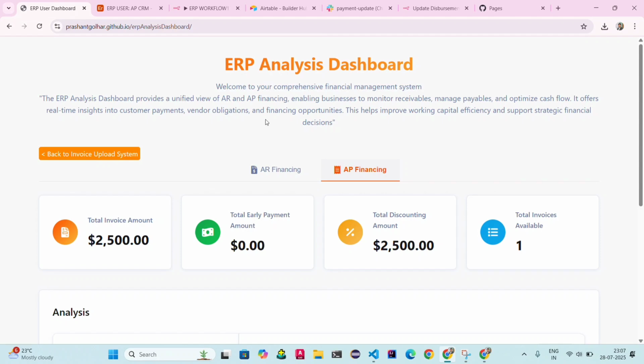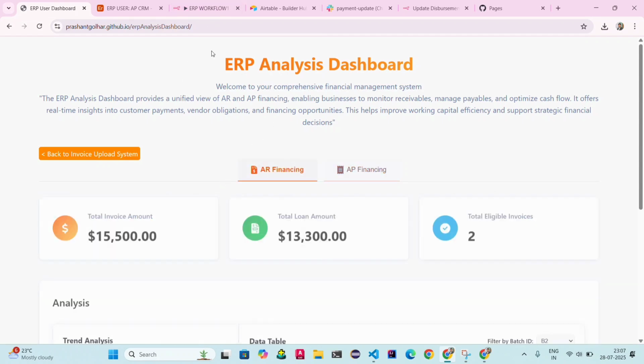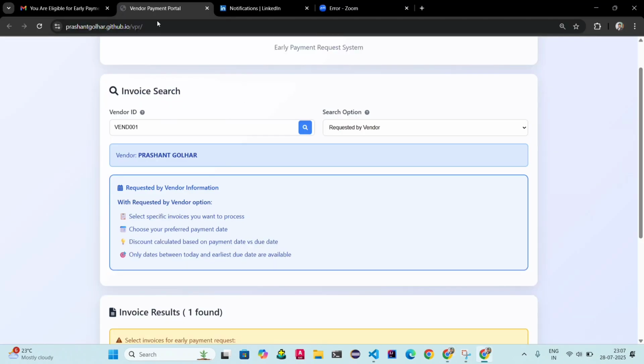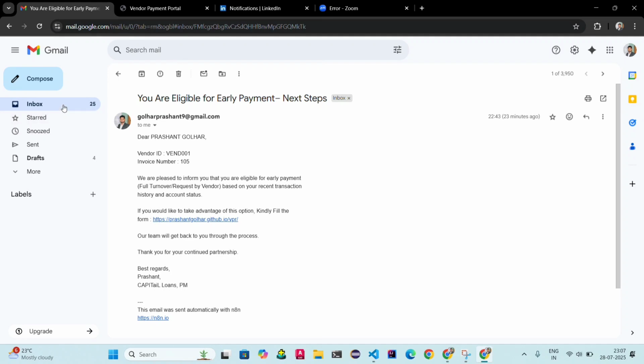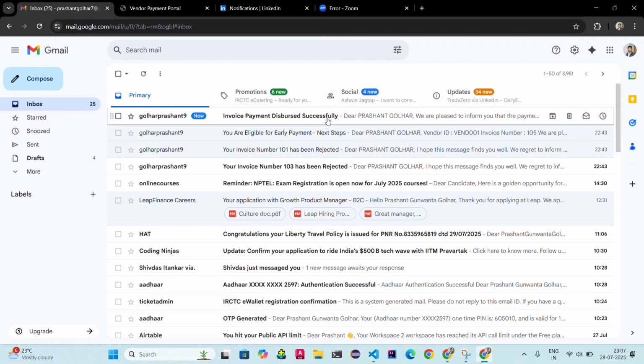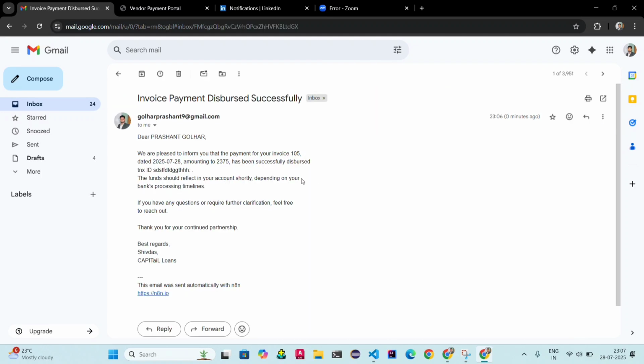Now once payment is disbursed, vendor will be notified on email. Okay, you can see here vendor has received the mail, invoice payment disbursed successfully. We are pleased to inform you that payment for your invoice 105 dated 2025/7/28 amounting 2375 has been successfully disbursed.